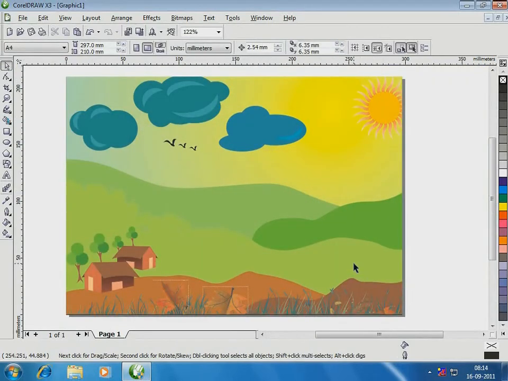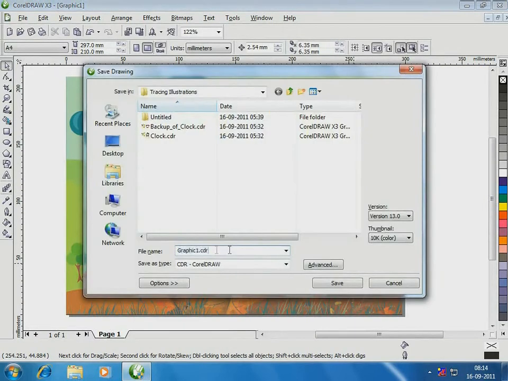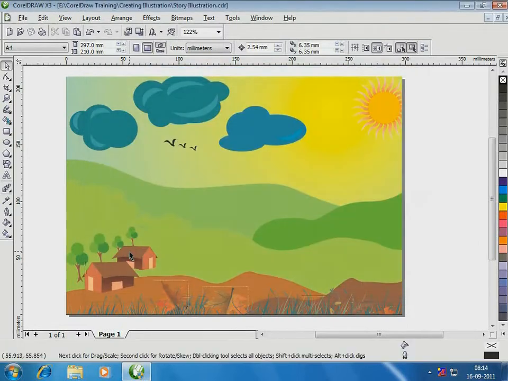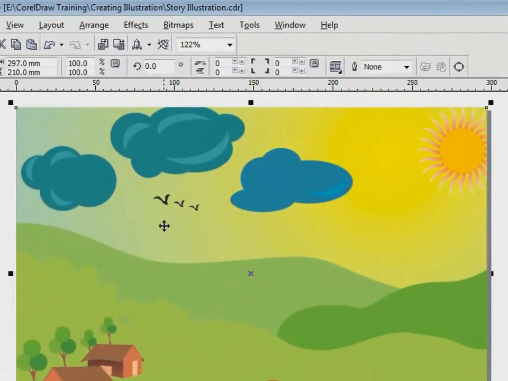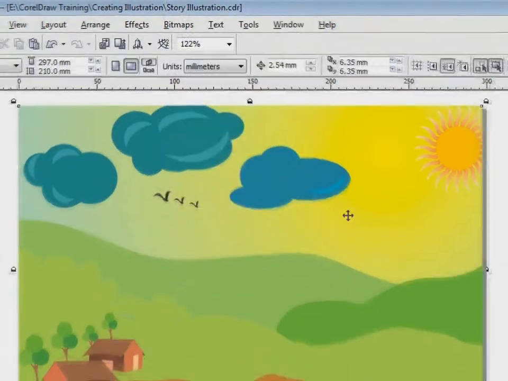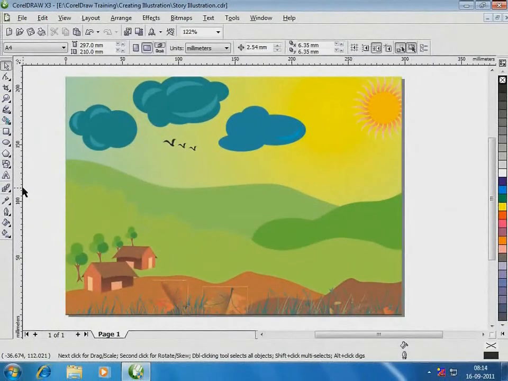At this point, I'm going to save the illustration in CDR format. It is a good practice to save our work from time to time. So at this stage, the background scene is done. I'll lock and secure this from moving by right-clicking and selecting Lock Object. We are now ready to make the pot and the crow.